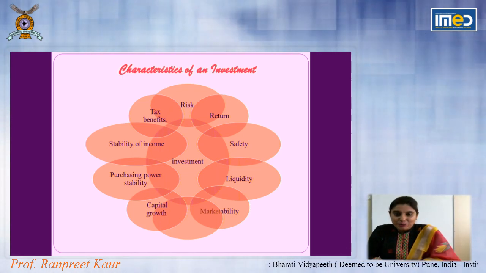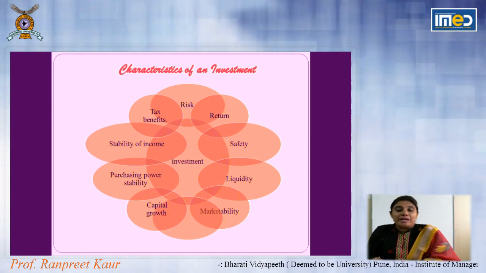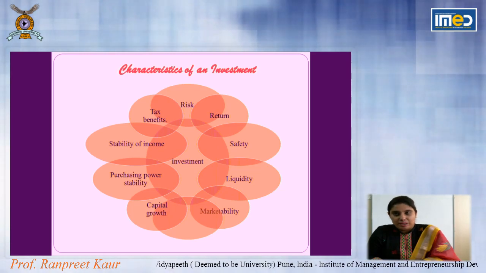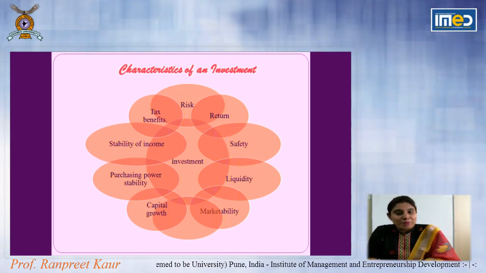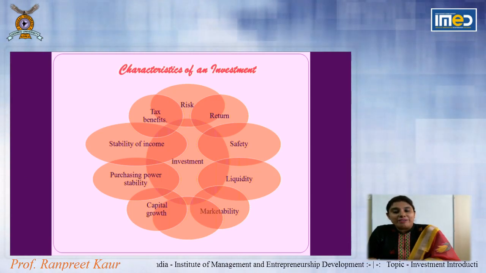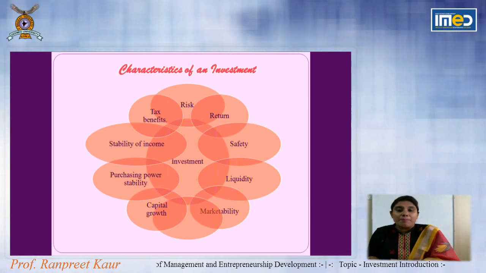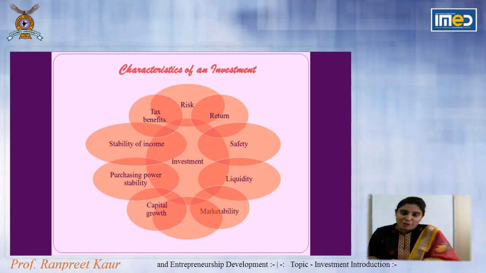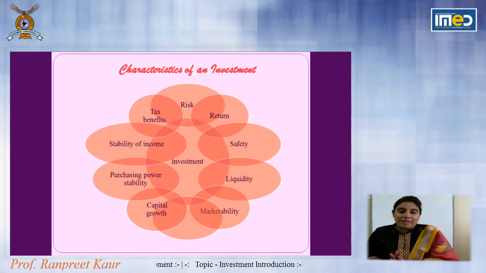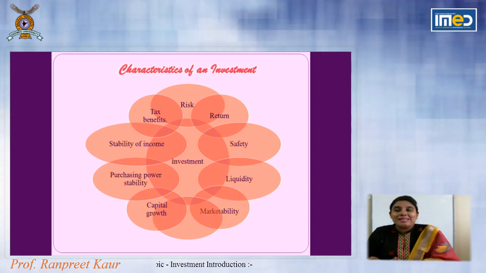As I said, when we look for an investment, it always depends on the risk tolerance of an individual. People who take more risk can have more income expectation. But a few people look for an investment in which the risk component is moderate or low, but there should be a stable income out of the investment. So that is stability of income.